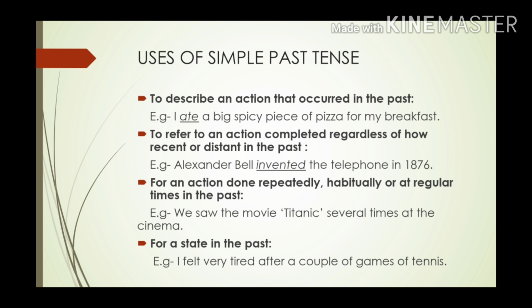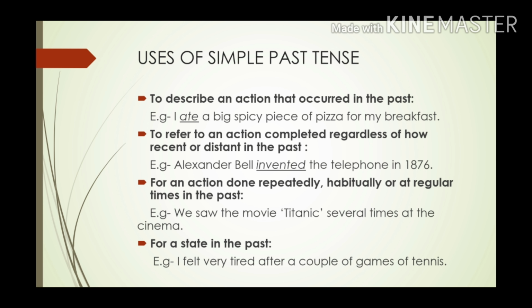The verb ate is denoting our simple past tense here. That means this action is already complete before the moment of speaking. As I'm speaking right now, this action has already completed. So it is simple past tense.